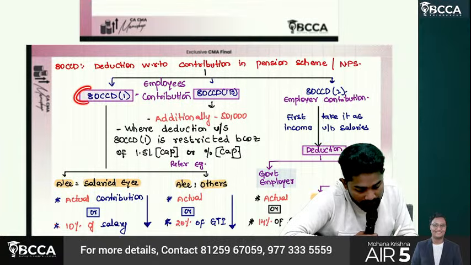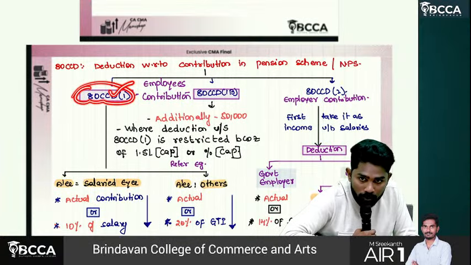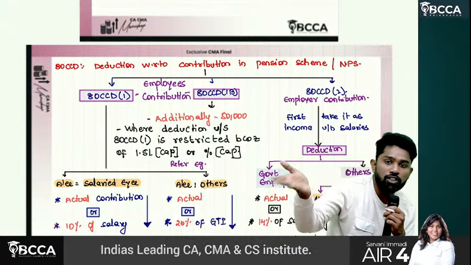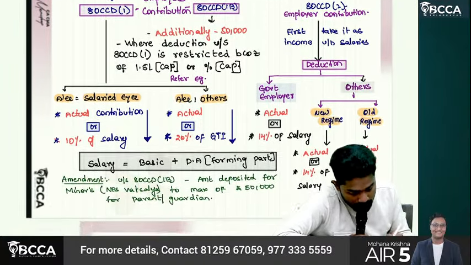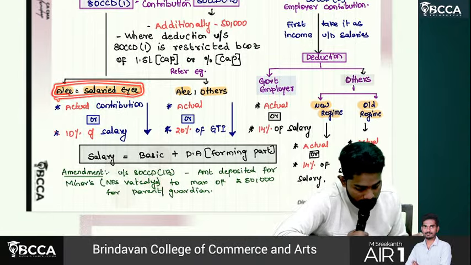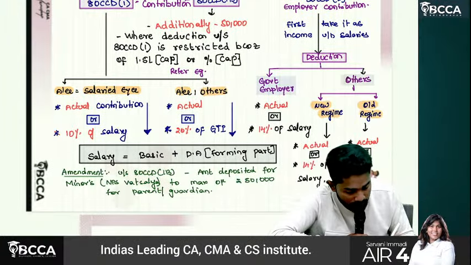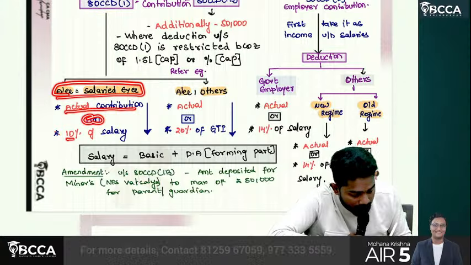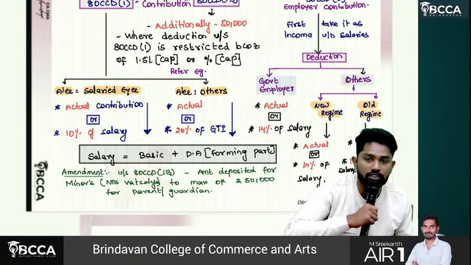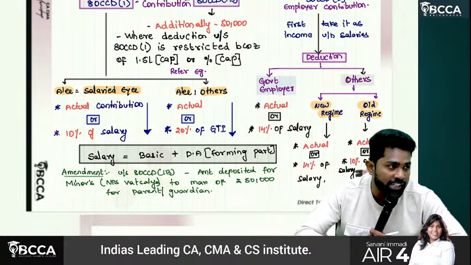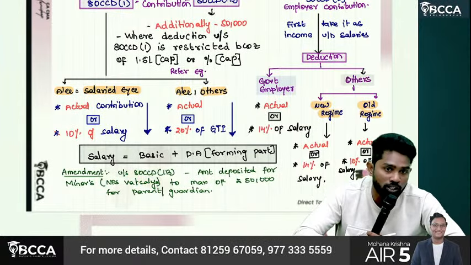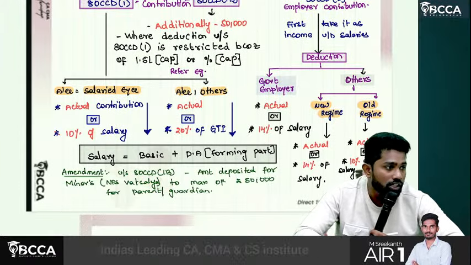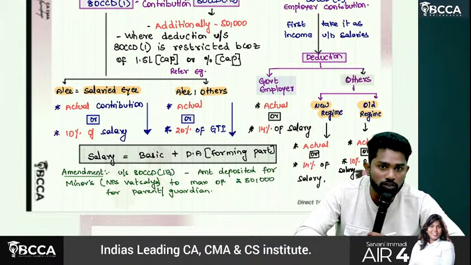So, 80CCD1 is about what? Employee contribution. If he is an employee, he will make contributions. If he is self-employed, then also he can make contributions. See, SSE is a salaried employee. How much is the deduction available, sir? Actual contribution or 10% of salary, whichever is lower. How much can you contribute to 80CCD? You can contribute as much as you want. But the deduction available is only to the extent of actual contribution or 10% of salary.